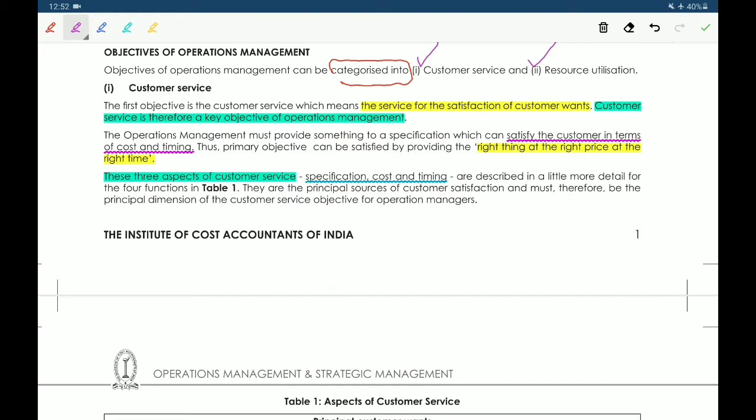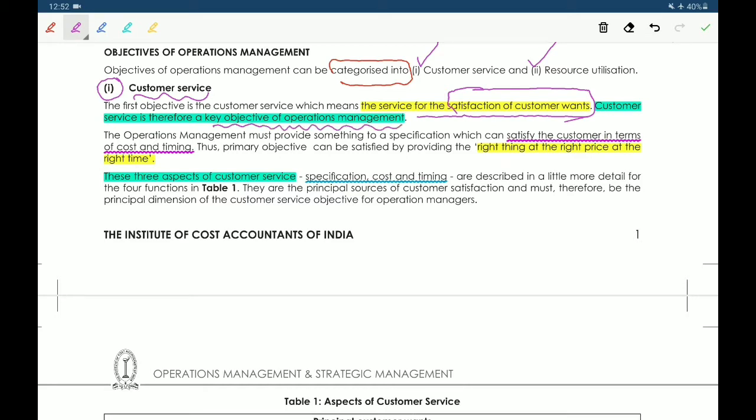First of all, we will discuss the first objective, customer service. Customer service means the service for the satisfaction of customer wants. Customer service is the key objective, so it's a key objective of operations management.